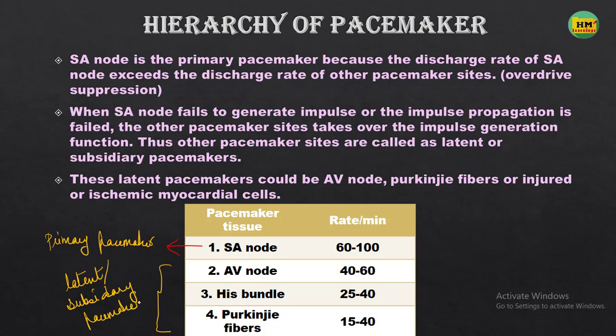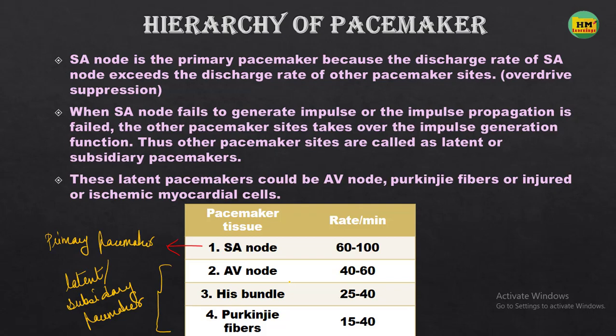Why is the SA node the primary pacemaker and not the other tissues? Even though the other tissues also possess the property of diastolic depolarization, and they also have the slow response action potential, they can't behave as a primary pacemaker. The SA node only behaves like a primary pacemaker. What is the reason behind it?